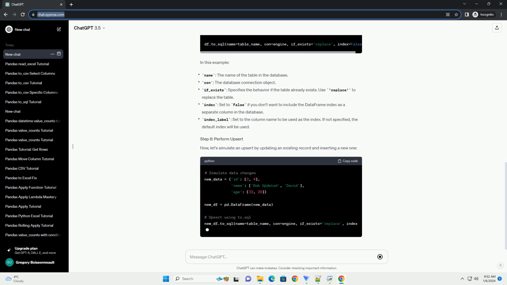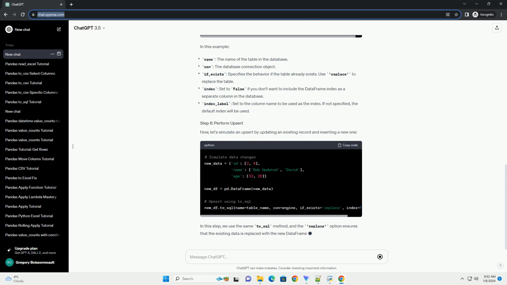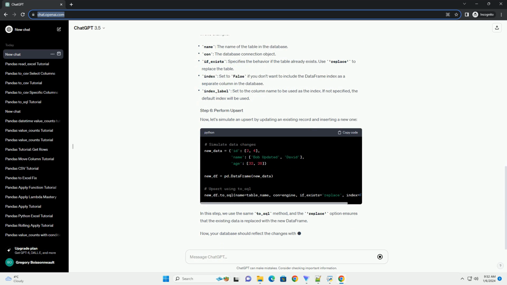Note, the specific method for upserting records may vary depending on the SQL database you are using. The above example assumes SQLite syntax for upsert. If you're using a different database, for example PostgreSQL or MySQL, you may need to adjust the syntax accordingly. This tutorial provides a basic example of performing upsert operations with pandas to_SQL. Make sure to adapt the code to your specific use case and database system.